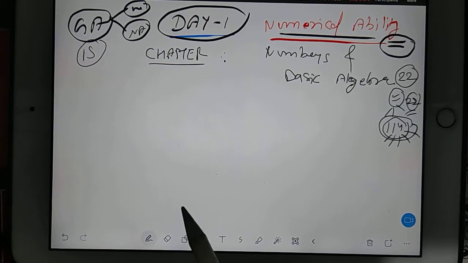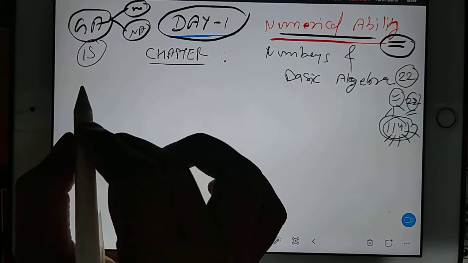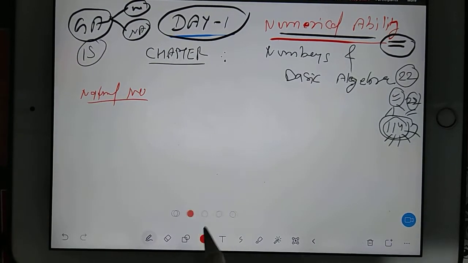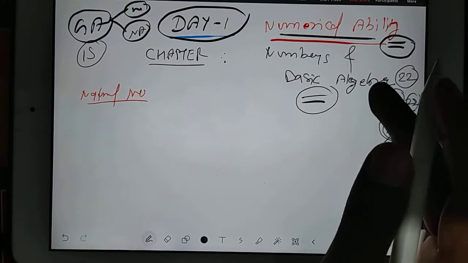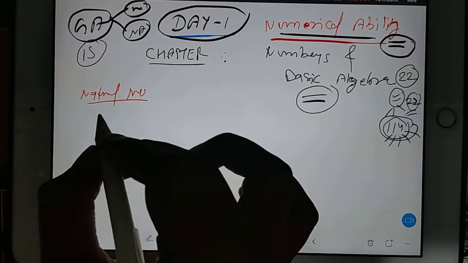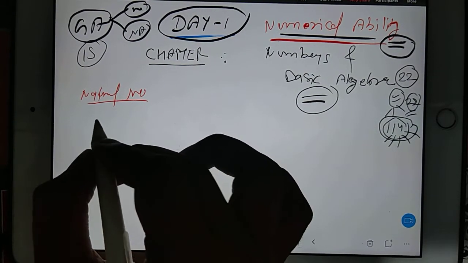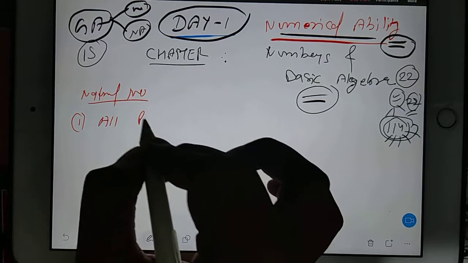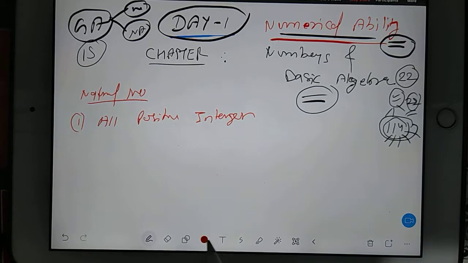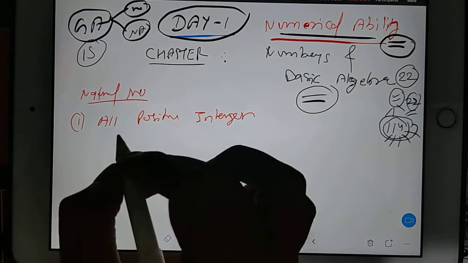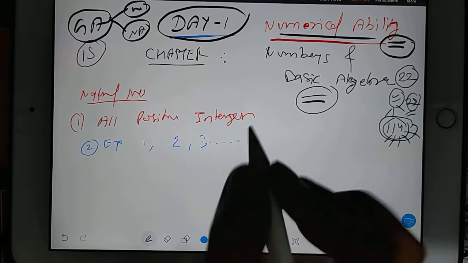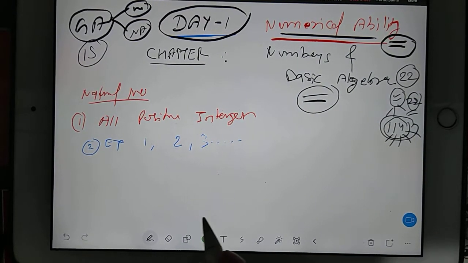So guys, we will start with the numbers. So in the numbers, we have the first number that is known as natural number. So like a 6th class student, you take down what is natural number. So all numbers, all positive integers, they all are natural numbers. Example, 1, 2, 3, like continuous number. They all are natural numbers.